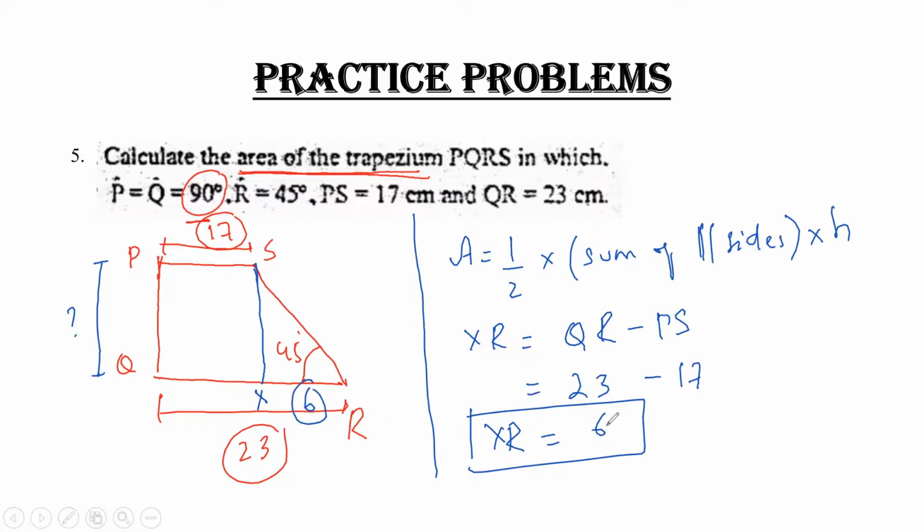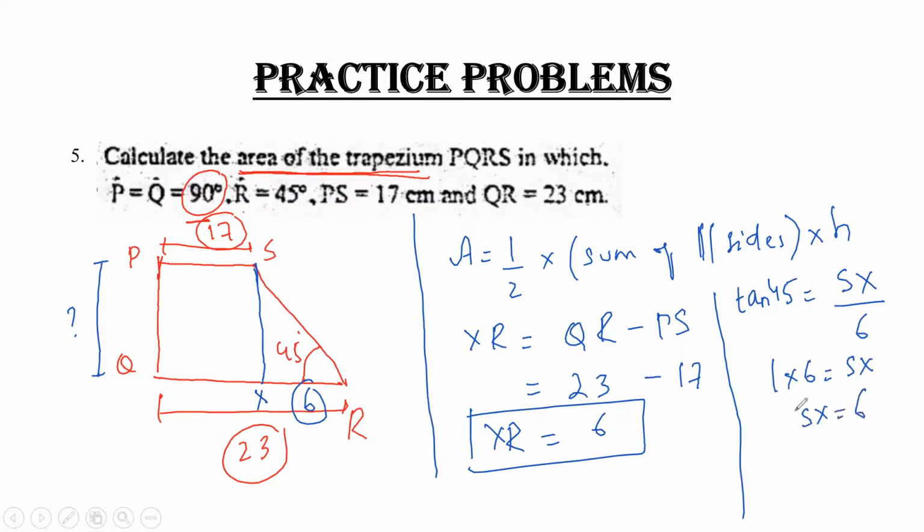So now I can apply the formula, which is tan 45 equals the value of SX upon perpendicular upon base, which is 6. The value of tan 45 is 1. Into 6, I'll get my answer as x, which is equal to 6 centimeter. Clear?